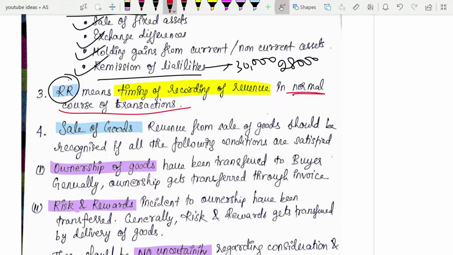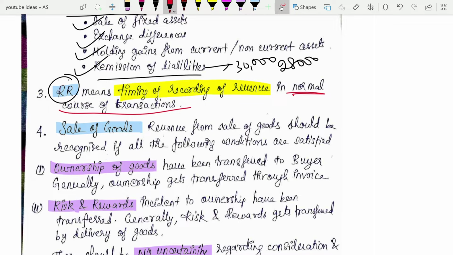Our normal course of business is to sell, suppose, Hide and Seek biscuits. We are the sole traders of Hide and Seek biscuits, and we sell them. So when will I record revenue? What will be the time that I record the revenue? Is it when the biscuits have come to my store from the supplier? Or whenever a customer is seeing the biscuits? Or whenever I sell the biscuits, at that time I will record the revenue?